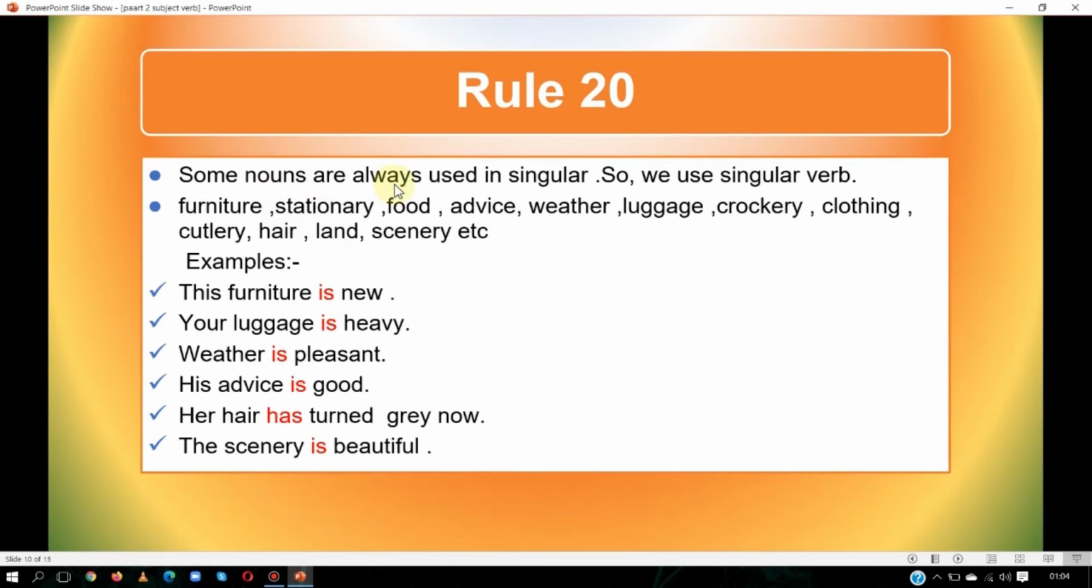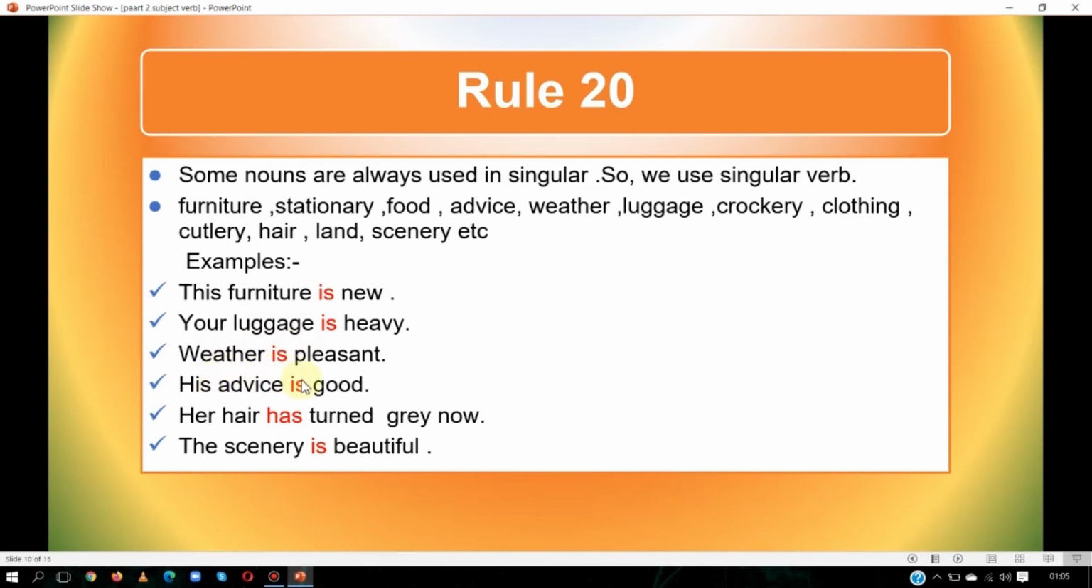Some nouns are always used in singular, so we use the singular verb. For example, furniture, stationery, food, advice, weather, luggage, crockery, clothing, cutlery, hair, land, scenery, etc. These are always considered singular and we use the singular verb. How? This furniture is new. Here we will use singular. Your luggage is heavy. There may be many things in luggage, but we will consider it one. Weather is pleasant.